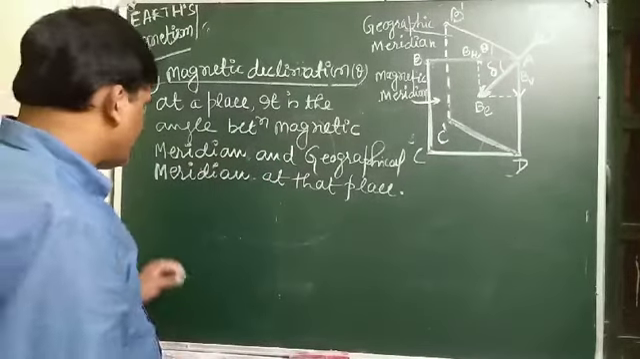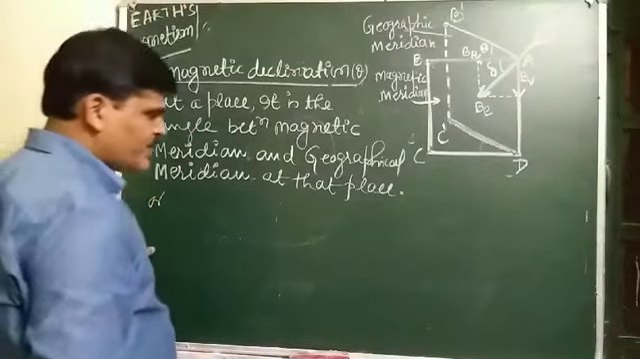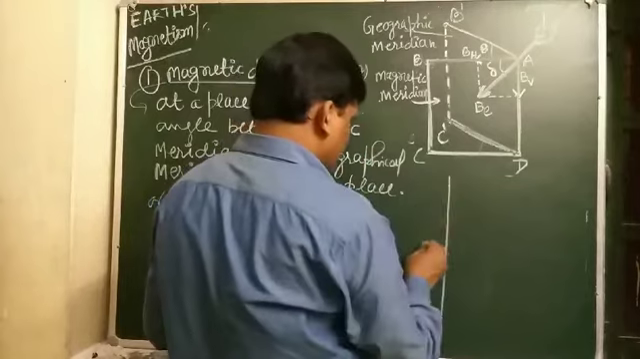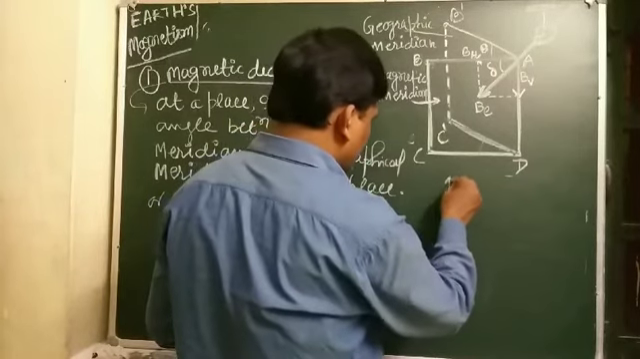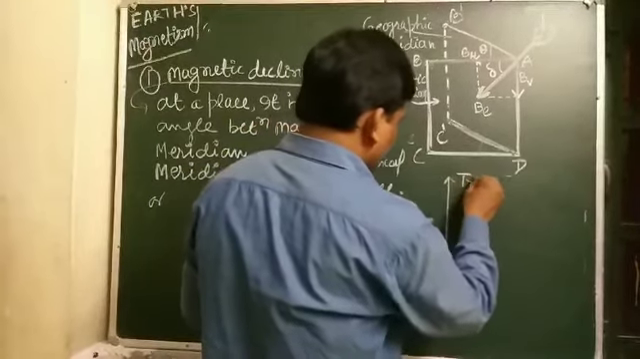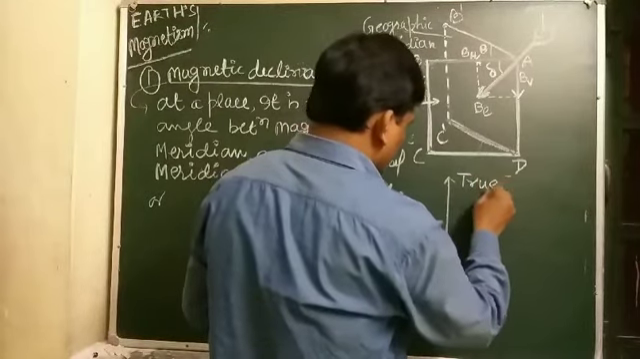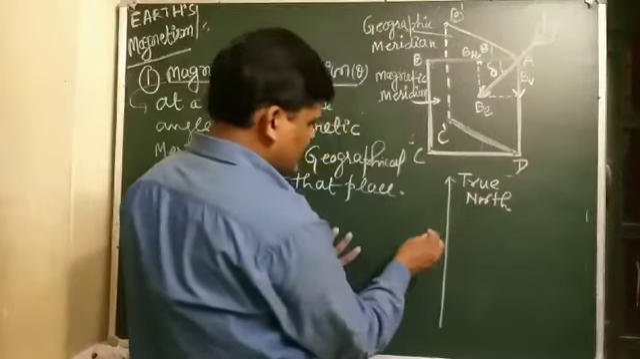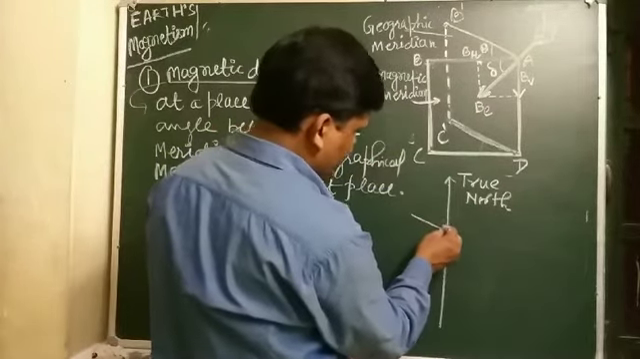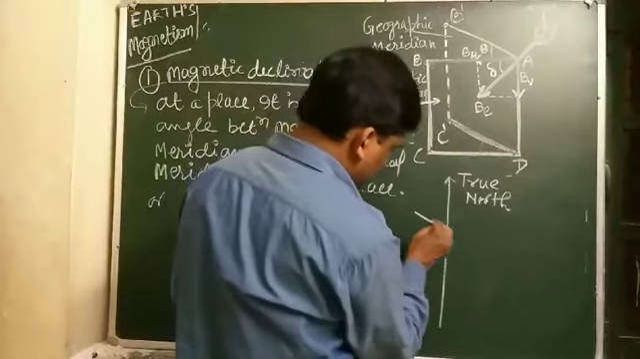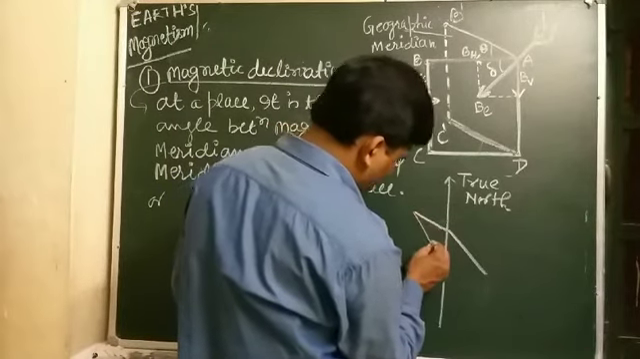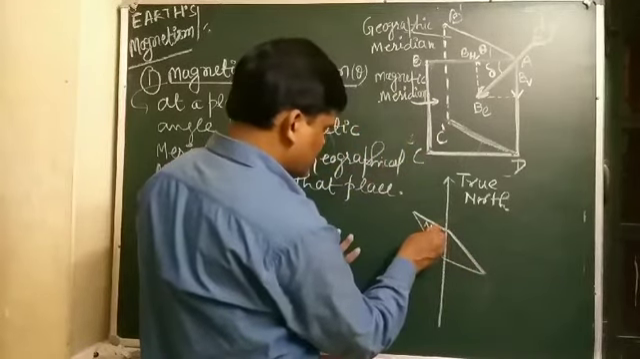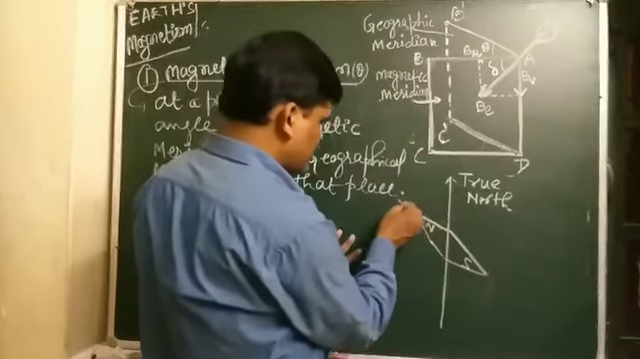Or another way: suppose that this is true north. True north means geographical north, and the other is the north shown by the compass needle. North and south.